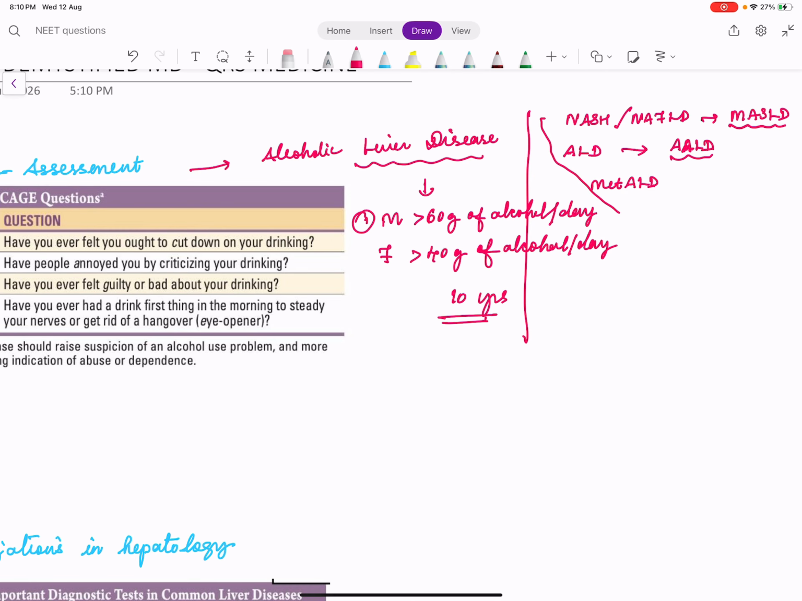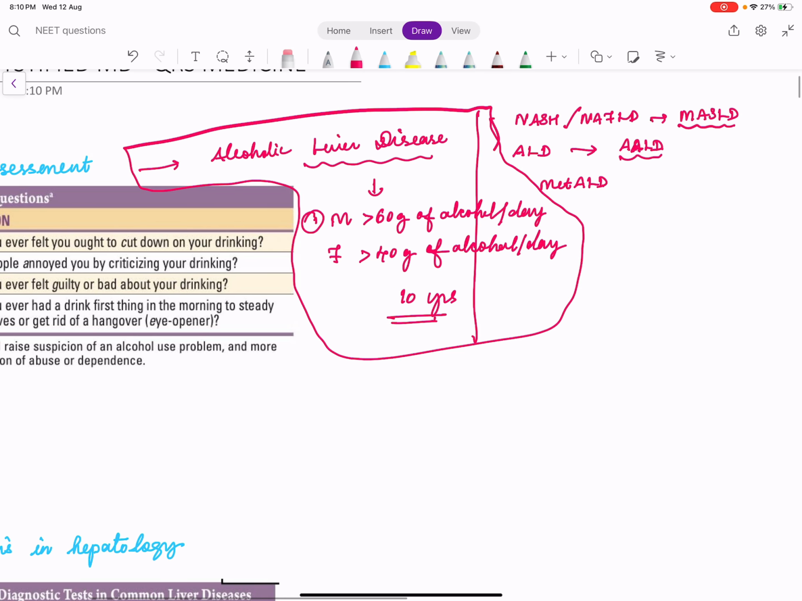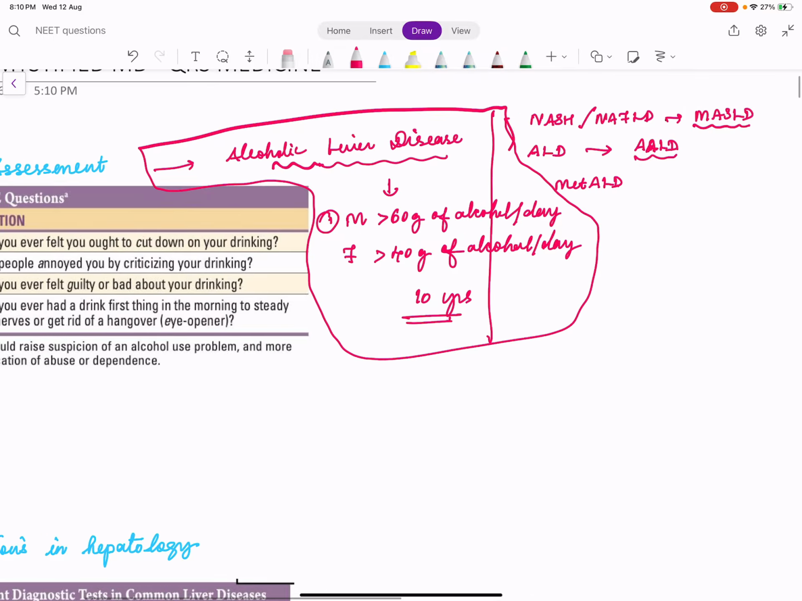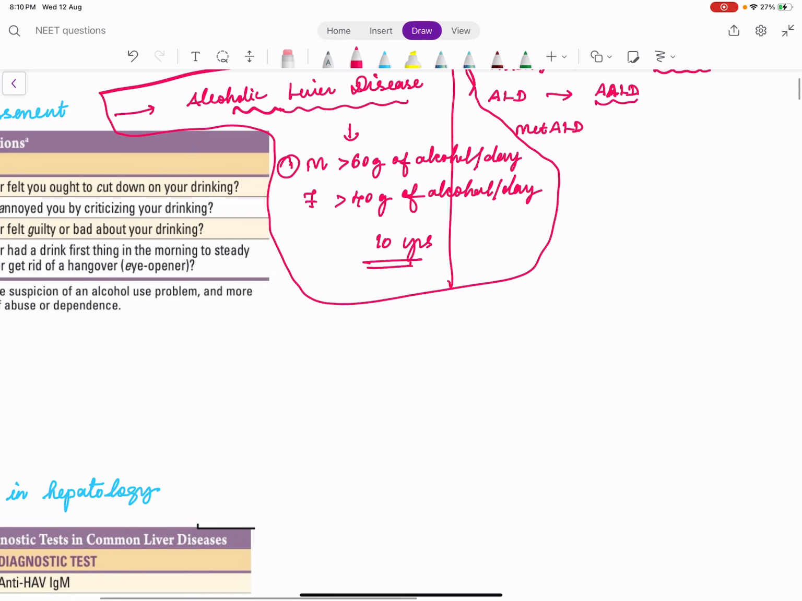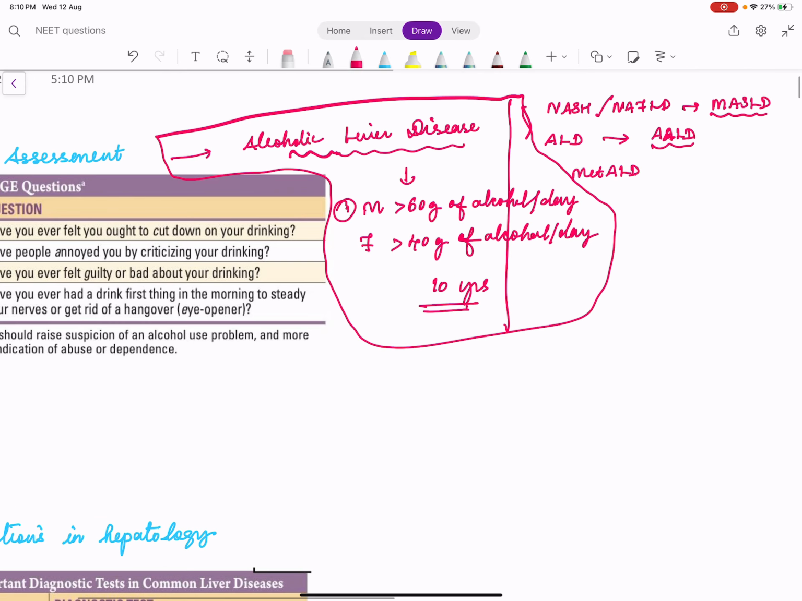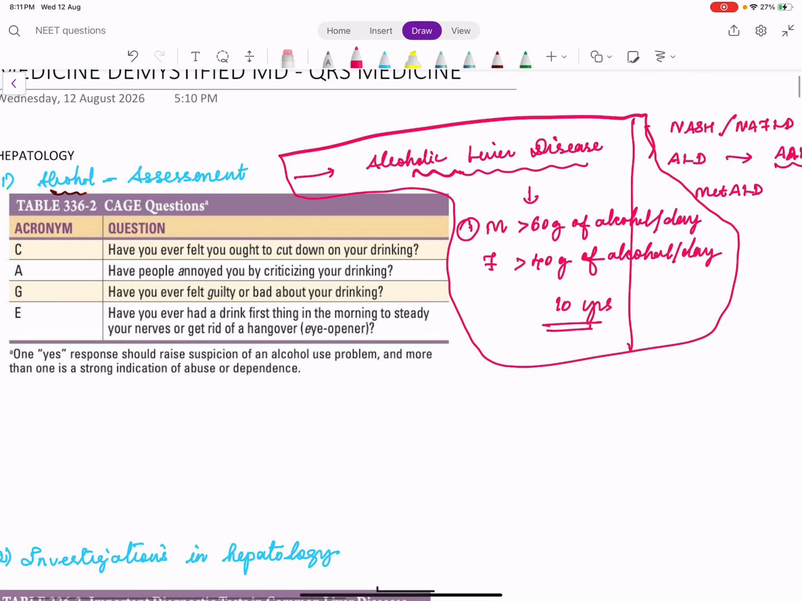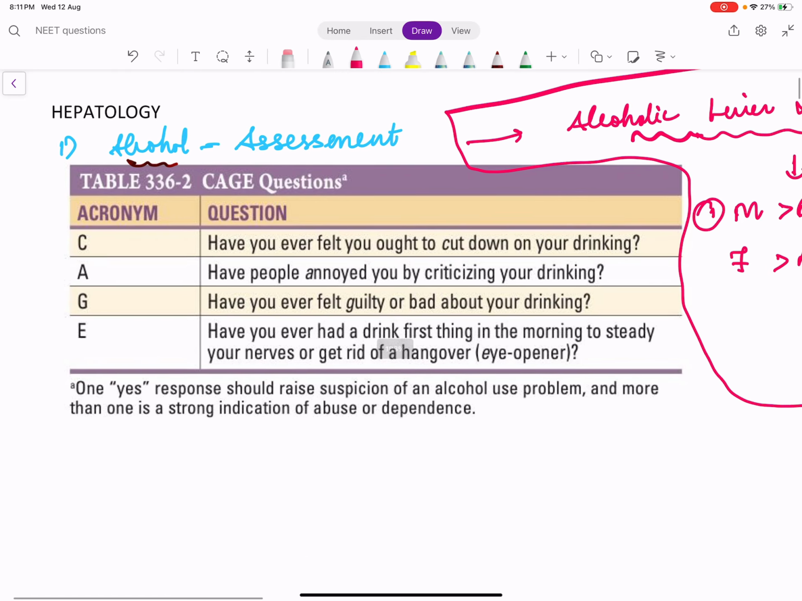Why? Because if they do not fall under this criteria or cutoff, like they are only occasional drinkers or they have consumed alcohol for a very short time, then alcoholic liver disease is less likely. We are supposed to expect other causes of liver disease. Since time immemorial, in our UG days, we have been used to presenting that usually it's alcoholic liver disease, but there are other causes also. So that's why I have put alcohol first.